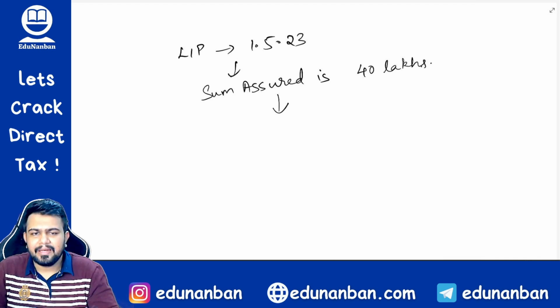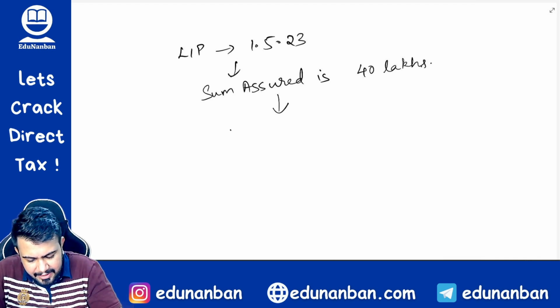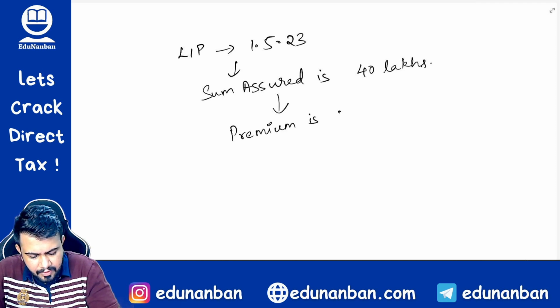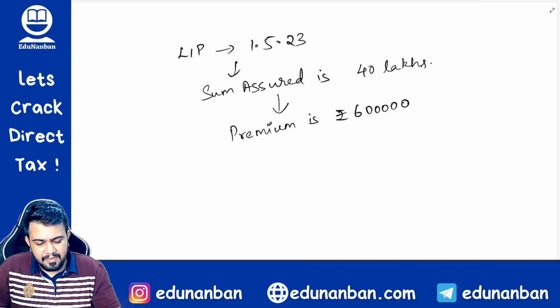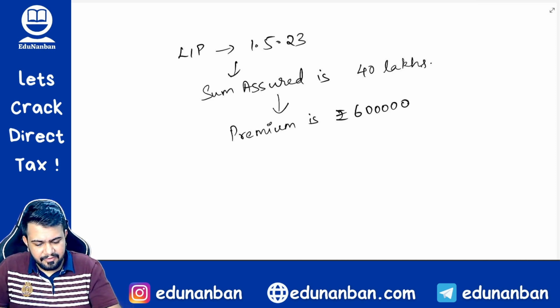40 lakhs. Okay. And the premium payable every year, rupees 6 lakhs. Sum assured is how much? 40 lakhs. And premium is how much? 6 lakhs. Fine.